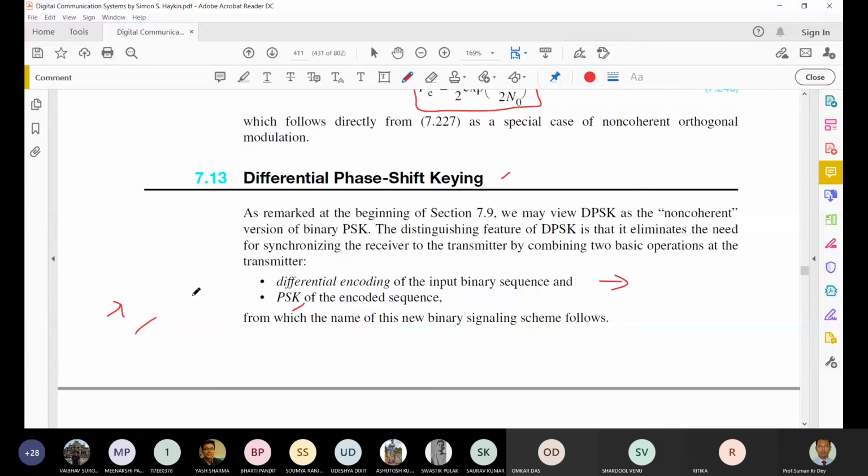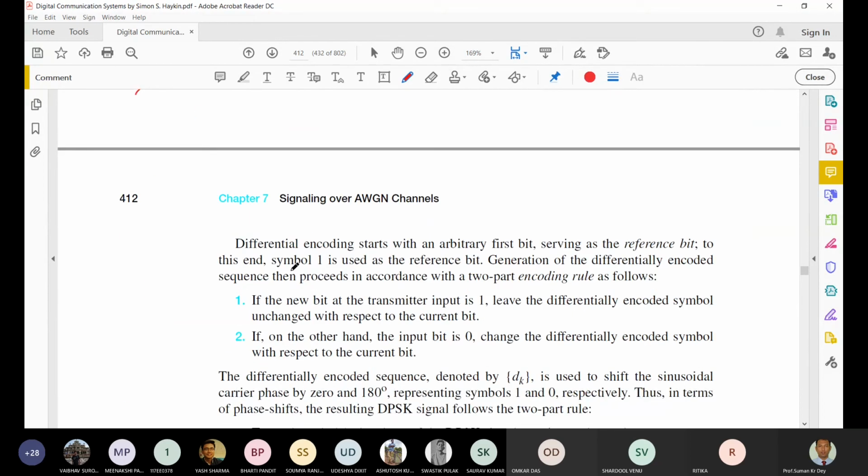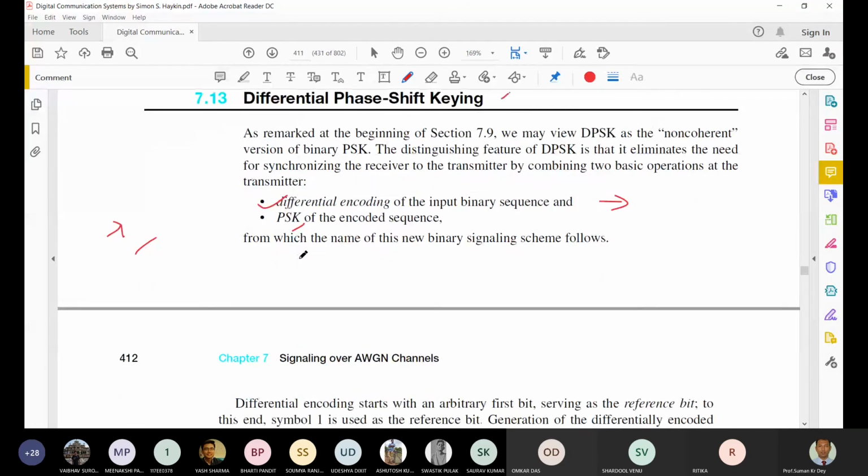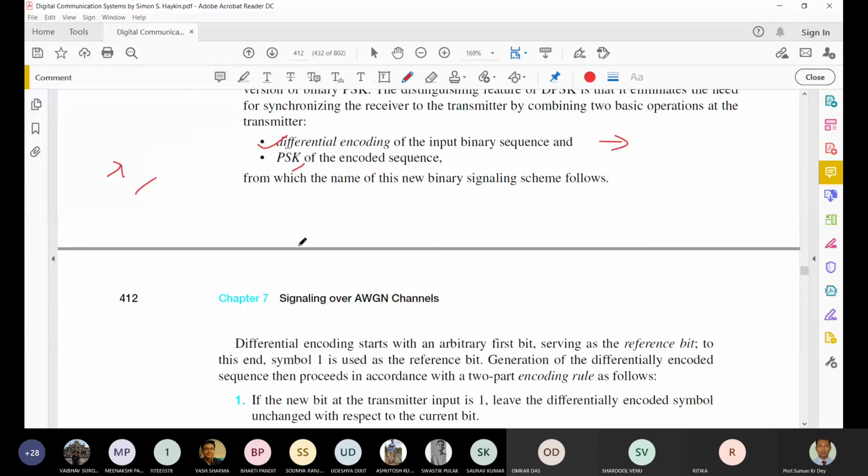So definitely, differential encoding means some operation is required at the transmitter. How do we do this? Basically, at the first bit we take an arbitrary bit, normally referred to as the reference bit.